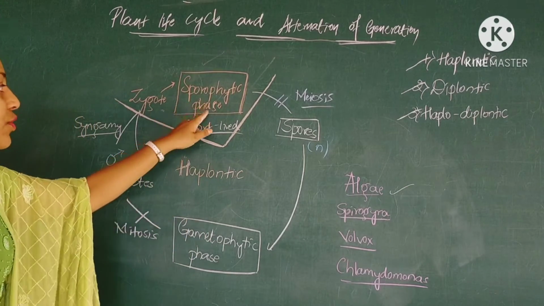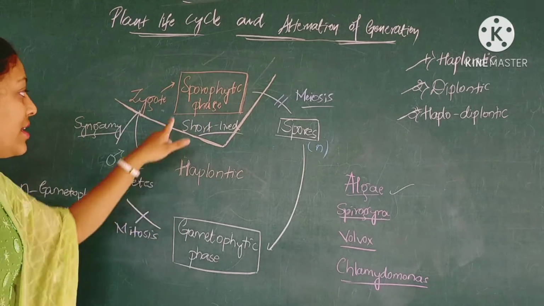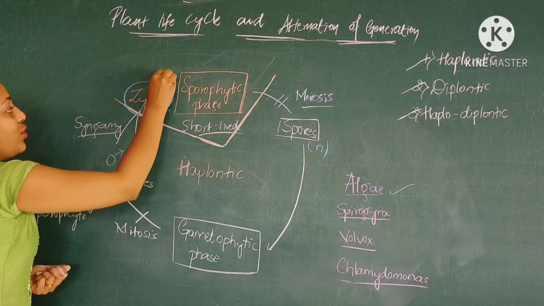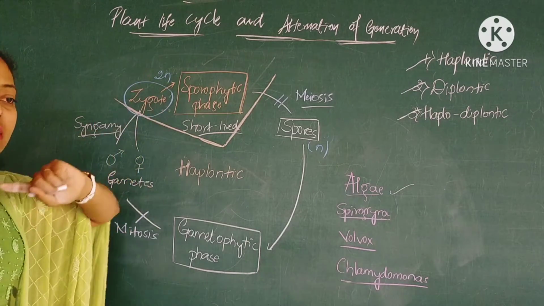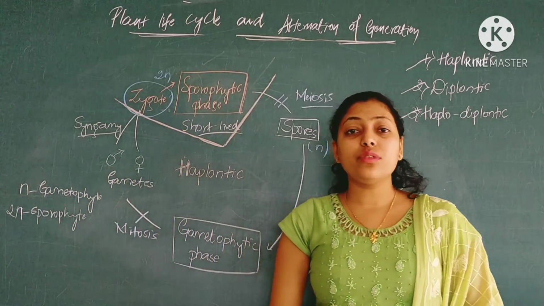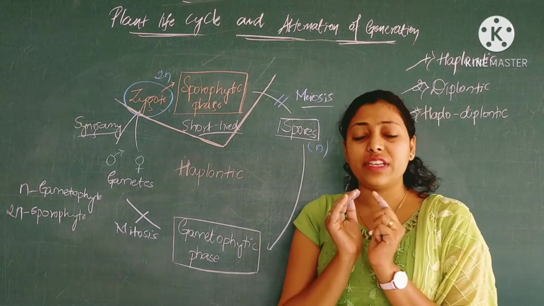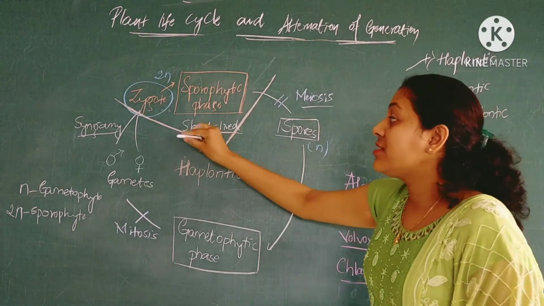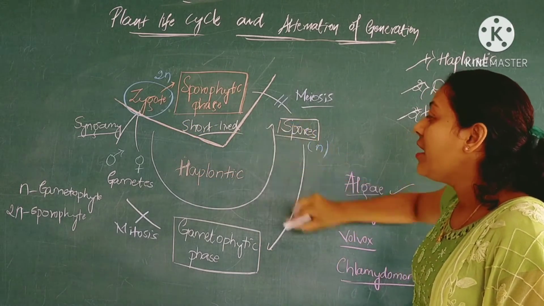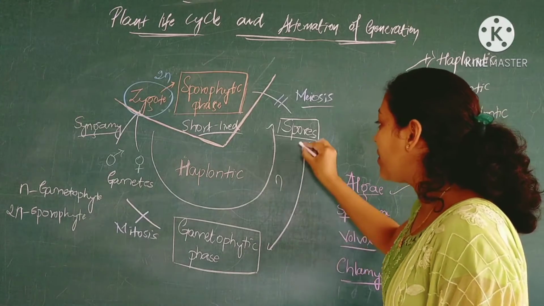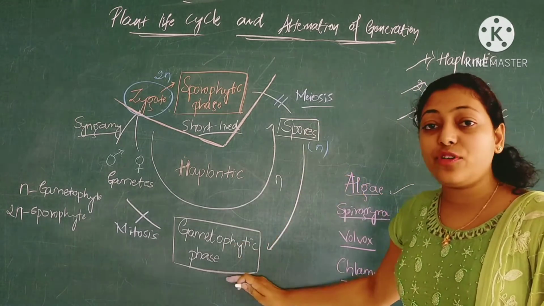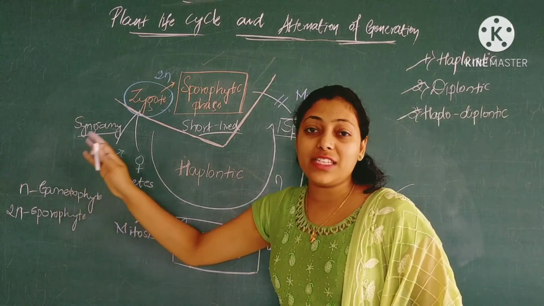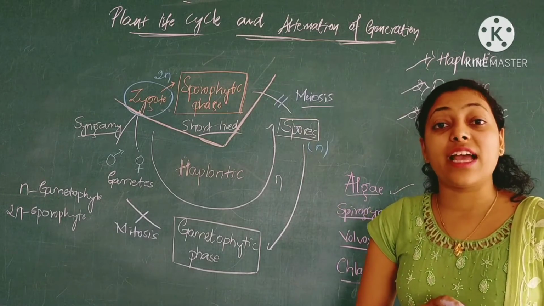The sporophytic phase over here is nothing but zygote formation. Only the zygote formation is seen, and the zygote is 2n. That's why the zygotes which are formed are at 1 or 2 cell stages, and we see the shortest stage of the life cycle, that is the sporophytic stage. Whereas the majority, dominant phase is by the haploid set of chromosomes, that is we see spores, we see the gametophytic phase, we see gametes. So all these belong to the gametophytic phase containing n number of chromosomes, that is the haploid set.